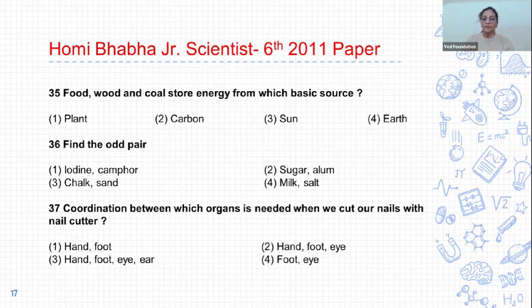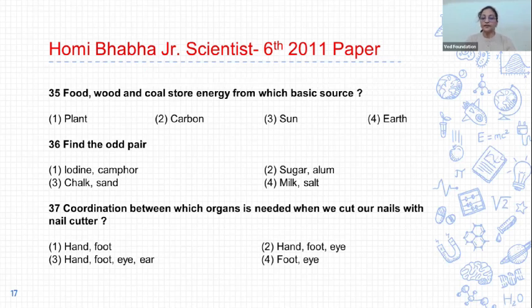36. Find the odd pair. Iodine, camphor, sugar, alum, chalk, sand, milk, salt. The odd pair is fourth, milk, salt. Because iodine and camphor both are sublimable substances. Sugar and alum both are soluble in water. Chalk and sand both are insoluble in water. But milk and salt are different. Milk is in liquid state and salt is in solid state. That's why the odd pair is option 4.